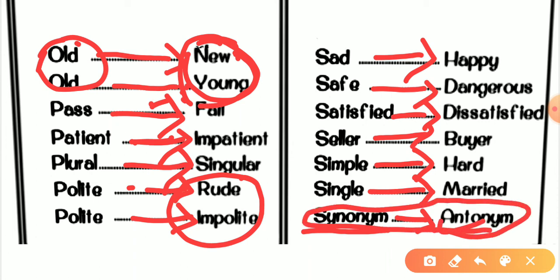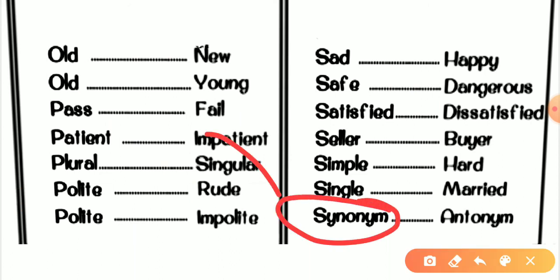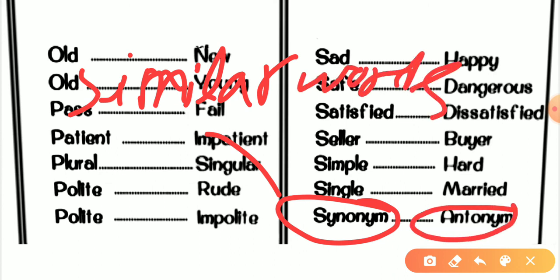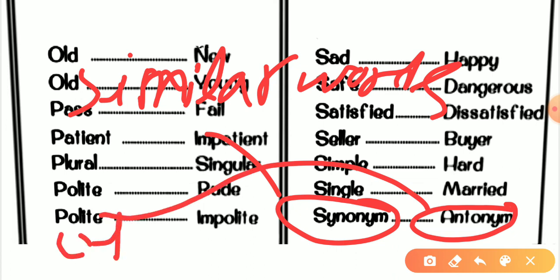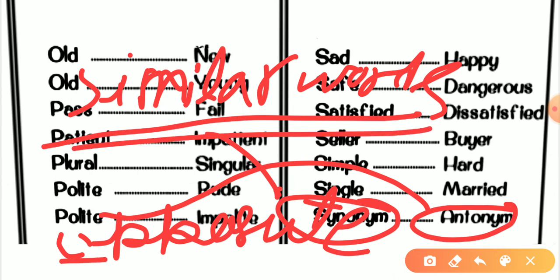So that was our topic. Synonym, antonym. Antonym means opposite. Synonyms means similar words. And if we talk about it in Hindi, similar words means पर्यायवाची शब्द, opposite means विलोम शब्द.